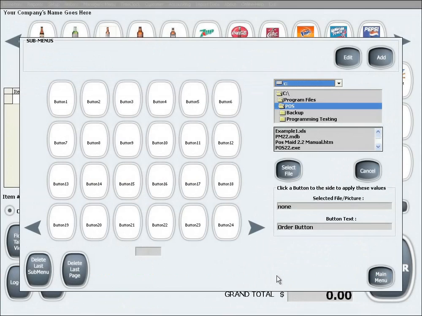screen, and the order menu buttons are used on the order menu screen for sales tied to tables, bar stools, pickup, or delivery orders. And they can also be viewed 24 buttons at a time and have modifiers as well. Since the setup process is identical to the setup process of the quick menu buttons, we will go through it fairly quickly.